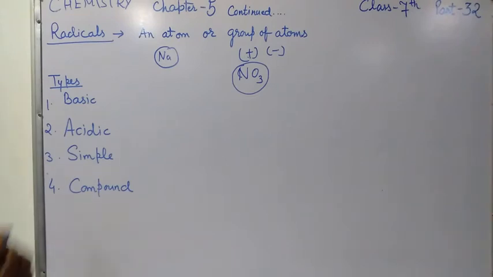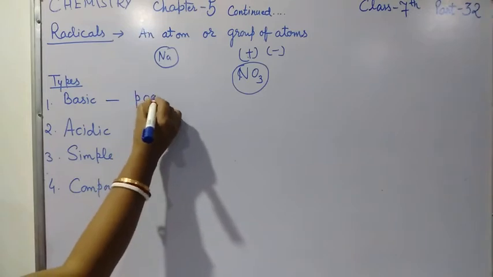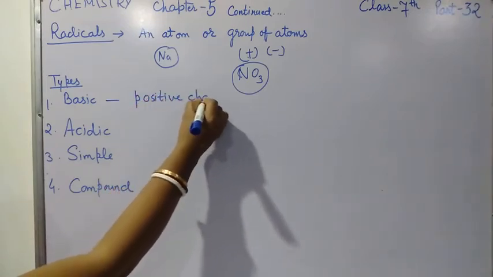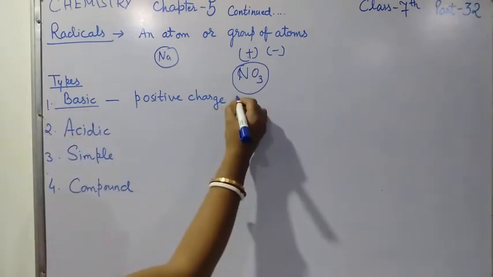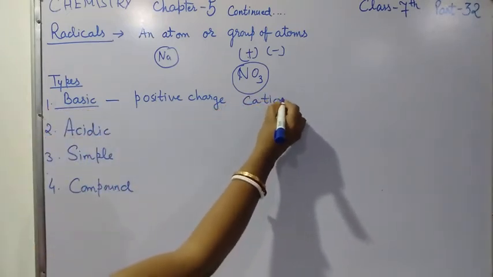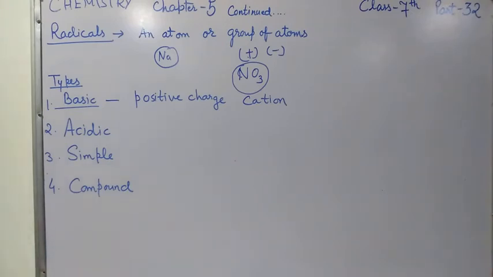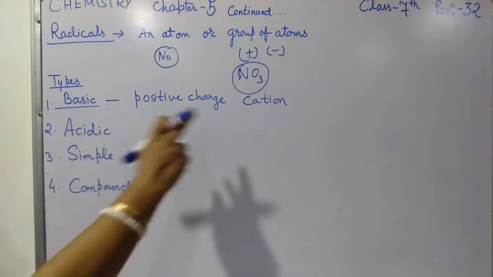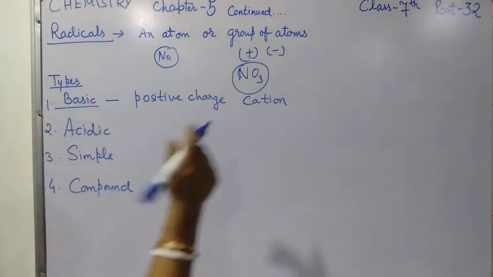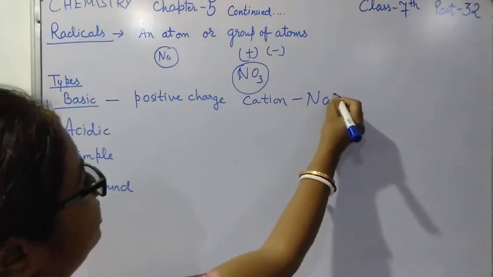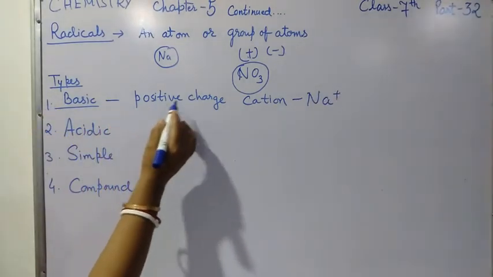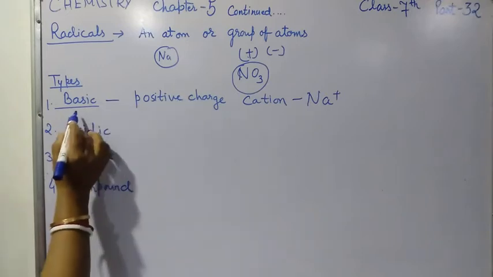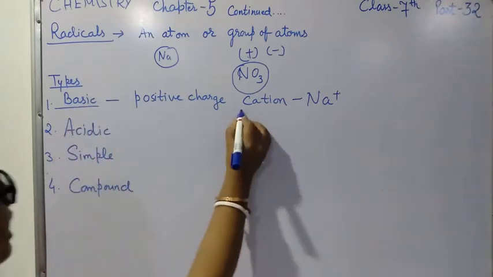So the radicals having positive charge, that type of radicals are called basic radicals, or it is also called cation. The radicals having positive charge are known as basic radicals or cations. Example, sodium. So the radicals which have positive charge are known as basic radicals, or they are also called cation.